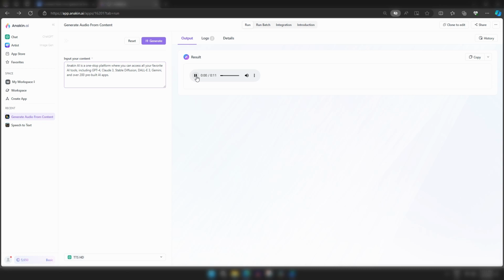Anakin AI is a one-stop platform where you can access all your favorite AI tools, including GPT-4, Claude 3, Stable Diffusion, DALL-E 3, Gemini, and over 200 pre-built AI apps.